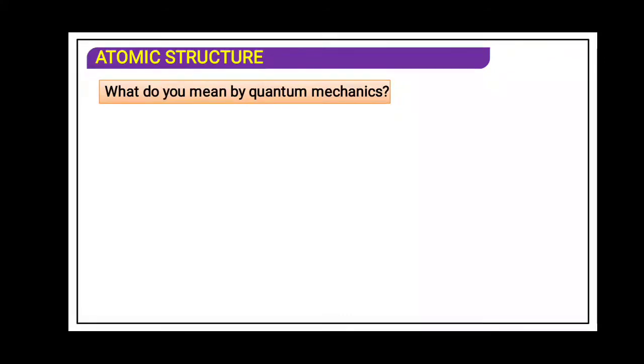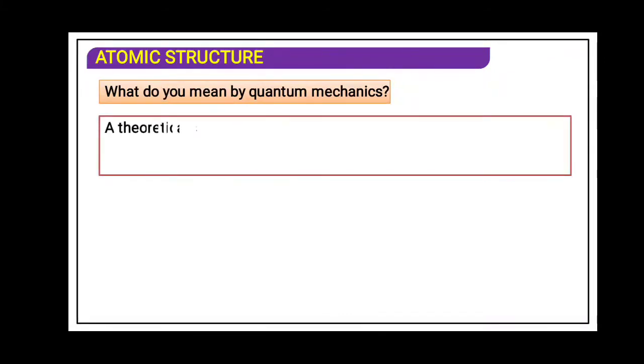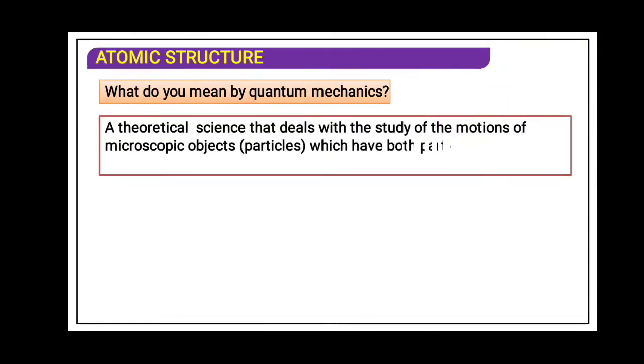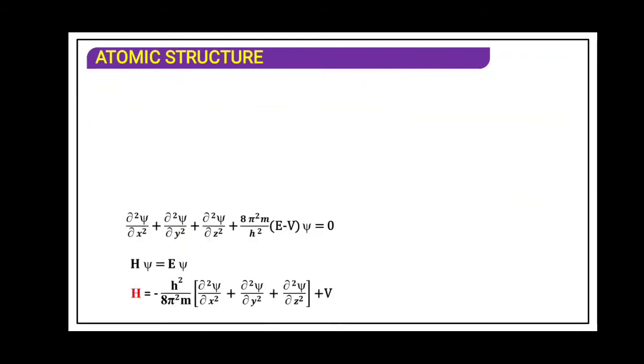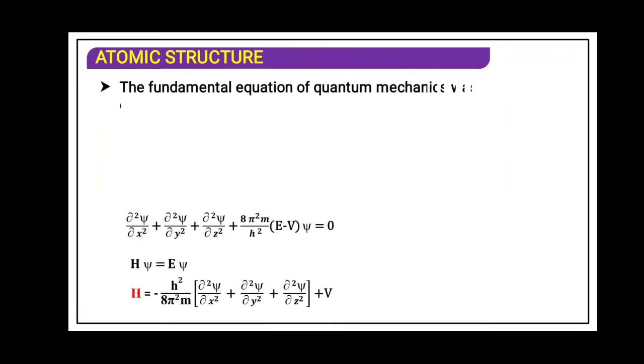Now what do you mean by quantum mechanics? Try to understand. A theoretical science that deals with the study of motions of microscopic particles which have both particle and wave nature is called quantum mechanics. A very simple definition: to study the motion of a particle which has both characteristics, that is particle nature and wave nature, is said to be quantum mechanics. On this quantum mechanics we will understand about the